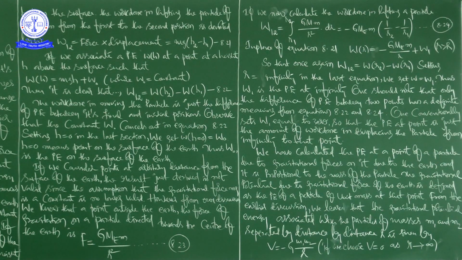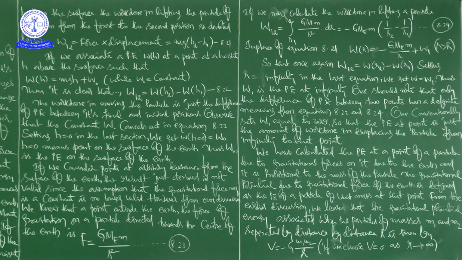So if we now calculate the amount of work done in lifting a particle from r equal to r1 to r equal to r2, where r2 is greater than r1, along a vertical path, then we get this equation.